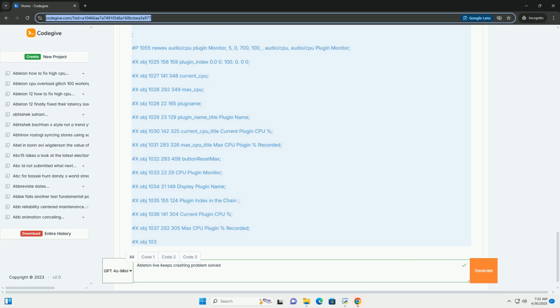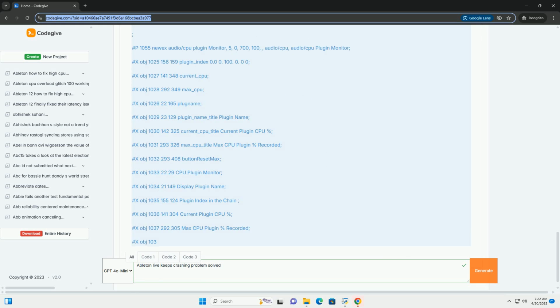Flatten tracks: convert MIDI tracks with VSTs to audio tracks. This eliminates the real-time processing load of the VST. Reduce plugin instances: limit the number of instances of heavy plugins in your project.